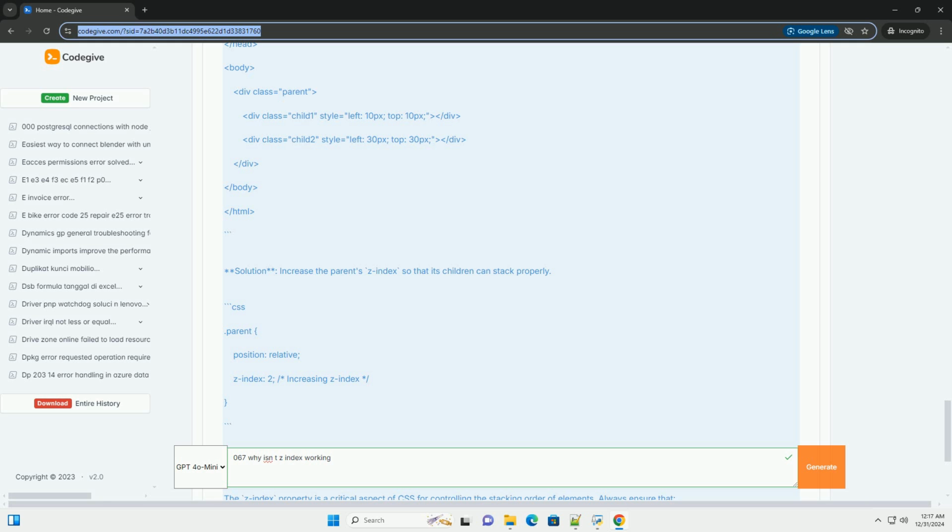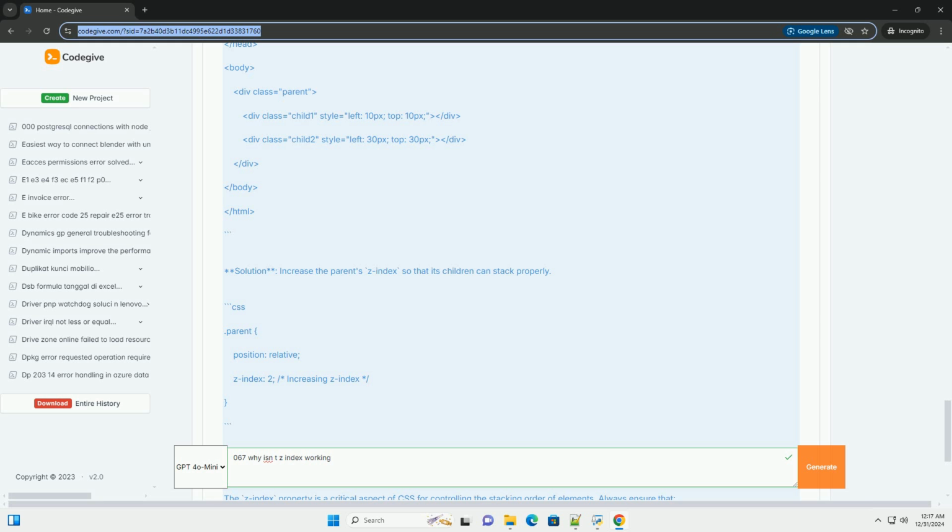CSS. .box1 position: relative; /* Add position */ z-index: 1. .box2 position: relative; /* Add position */ z-index: 2.